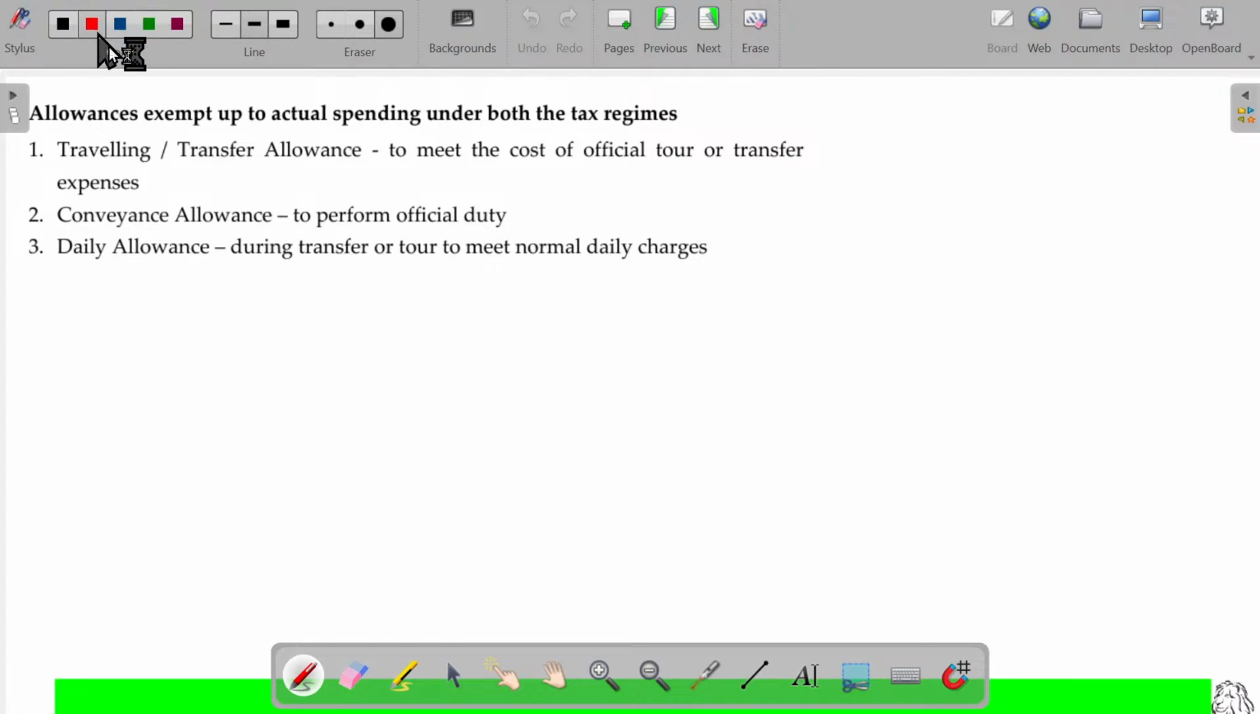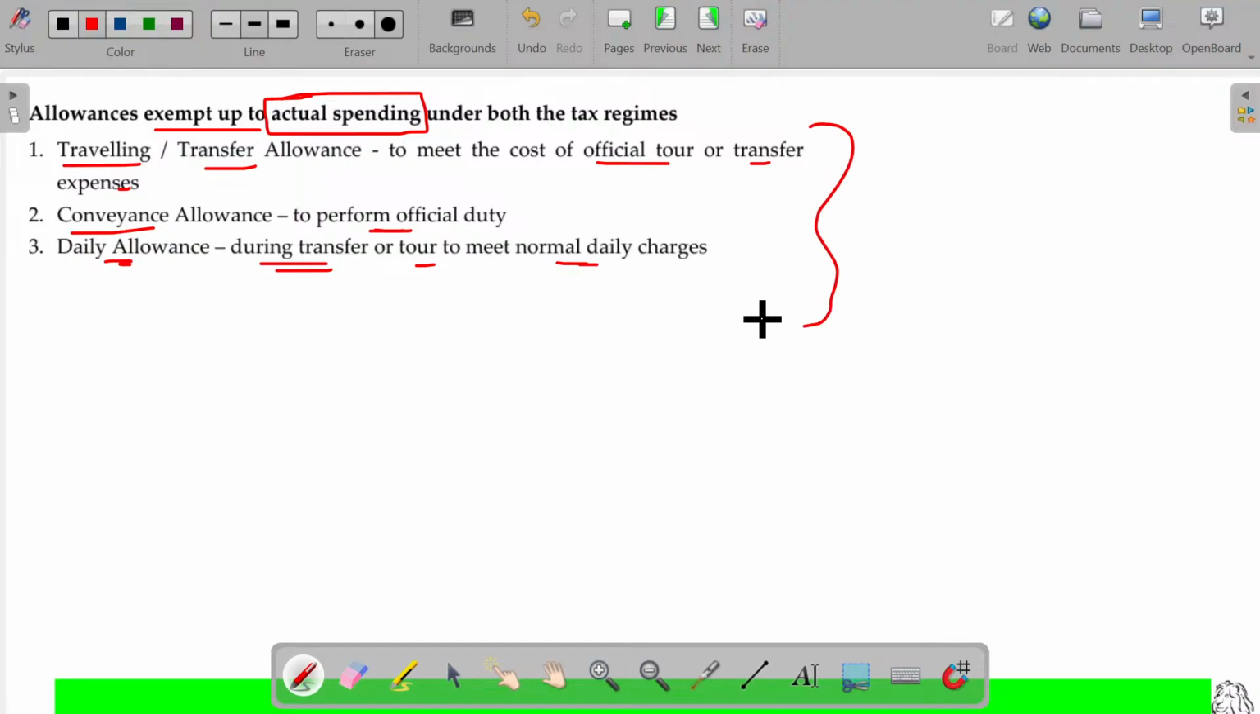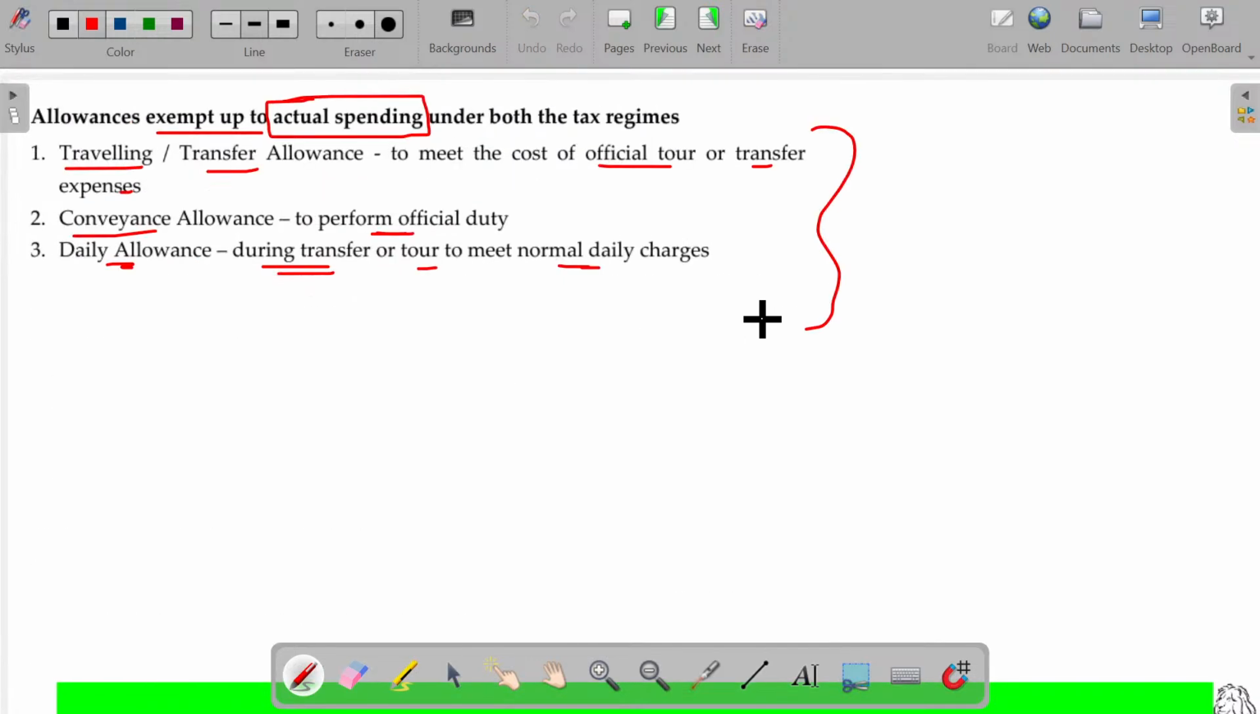Here, allowances are exempt up to actual spending. Traveling and transfer allowances meet the cost of official tour or transfer expenses. Conveyance allowances are to perform official duty. Daily allowances are nothing but, during the transfer or tour, to meet normal daily charges as you are staying outside. To the extent of actual expenditure, it will be totally exempted from the allowances. You can subtract it from the allowances. The balance, if any, will be taxable under both the tax regimes. This is one set.